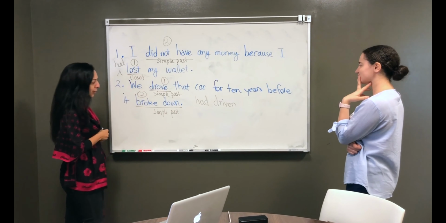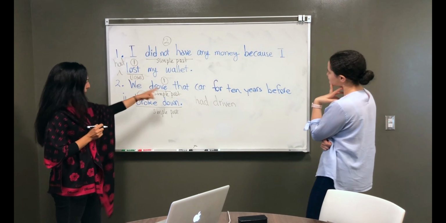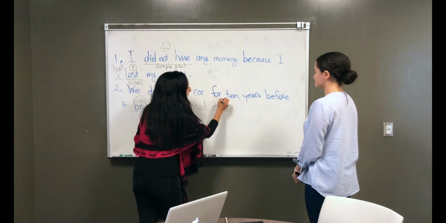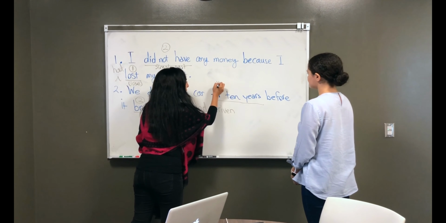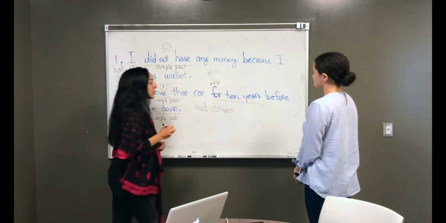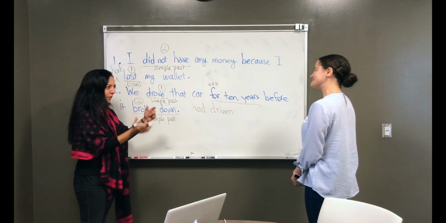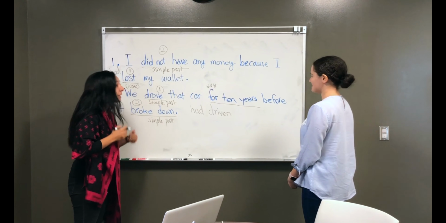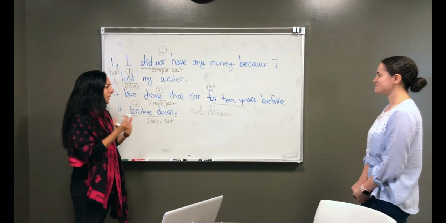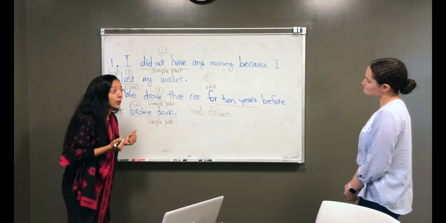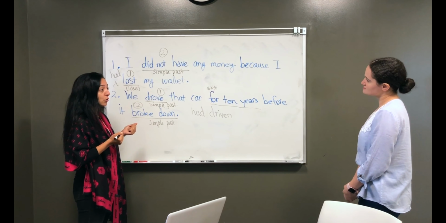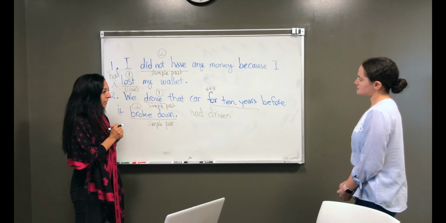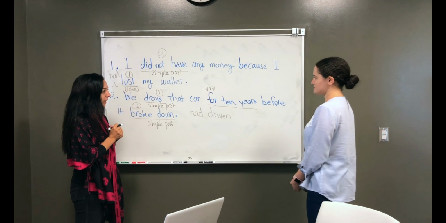So that's past perfect. But wait a minute. When I'm reading this sentence, we drove that car for 10 years, let me underline this part. So this for is your clue word. So you are emphasizing the action, the continuation of the action. So for 10 years, that was happening. What kind of verb form would you use to show the emphasis on the continuation? So the past perfect continuous.